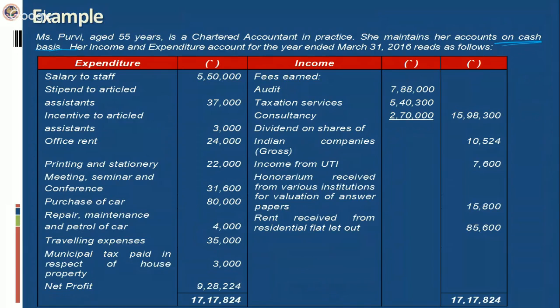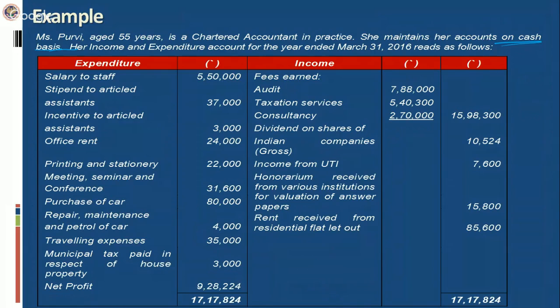Cash basis of accounting. So all the expenditure is based on the cash system: whatever you are paying only, you will make the entry for that expenditure in your books of accounts. Only when you receive the income, then you credit it. If you are following the mercantile system of accounting, when the income or expenditure is accrued or incurred, you will make a provision for it. But in case of cash system, you will make the debit or credit in your books of accounts only at the time of payment of that expenditure.